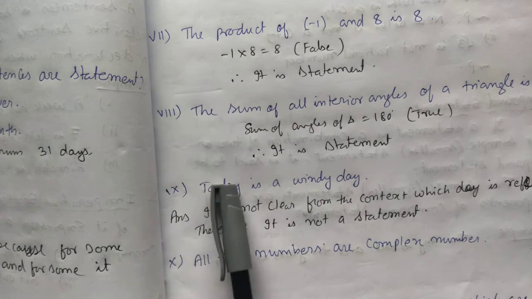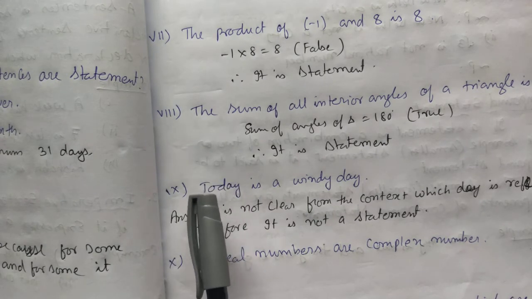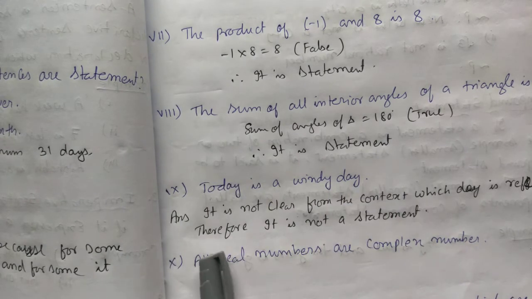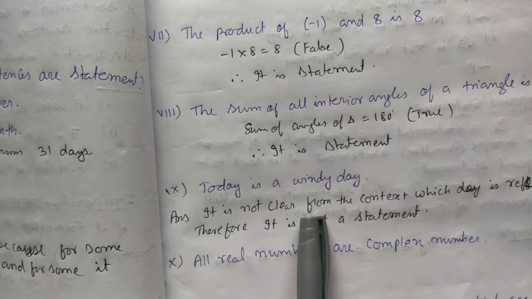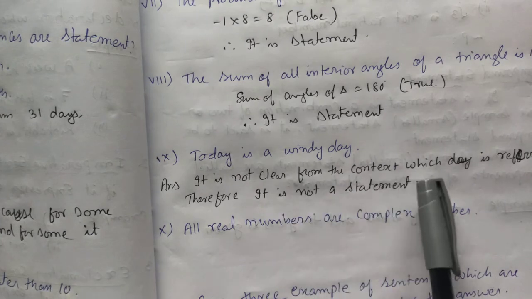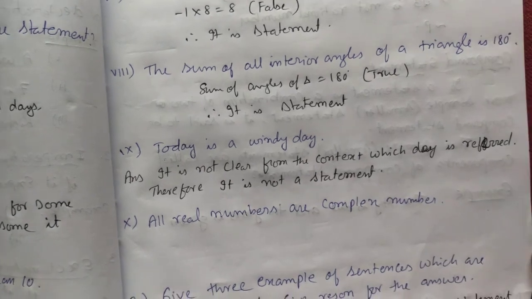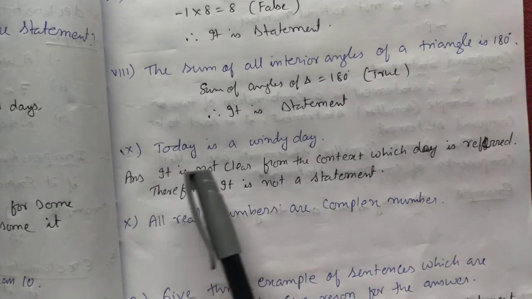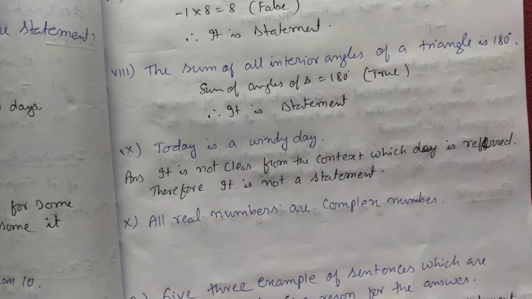Okay, question number 9. Today is a windy day. So when they say today is a windy day, it is not clear from the context which day is referred. We don't know which day it is talking about. That's why it is not clear. Therefore, it is not a statement.